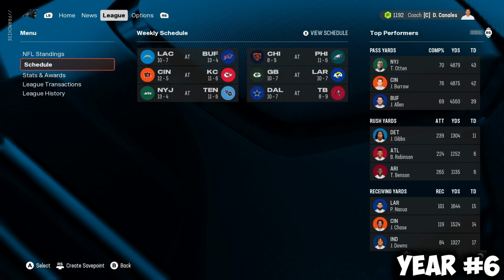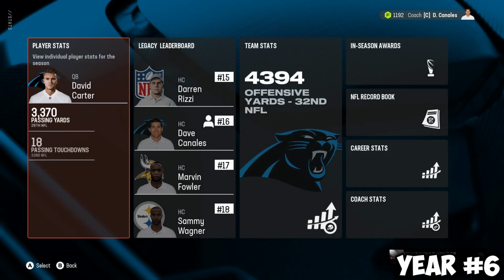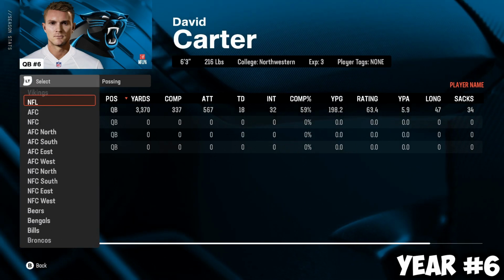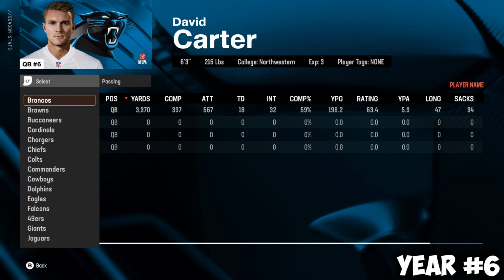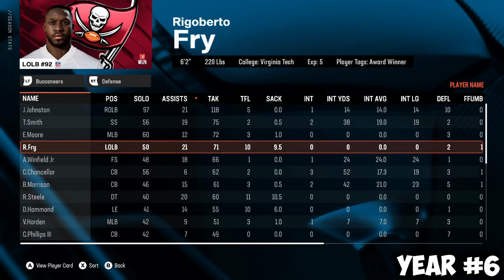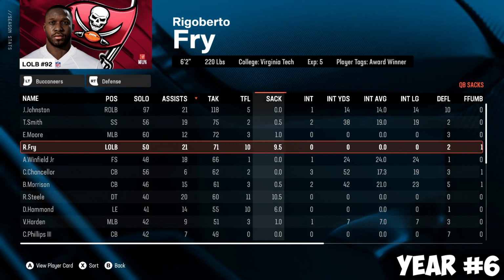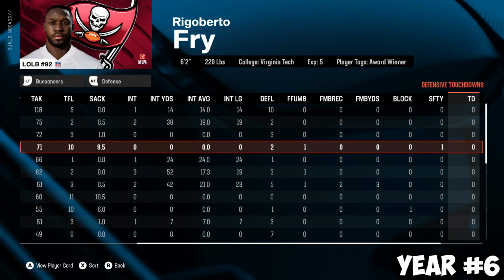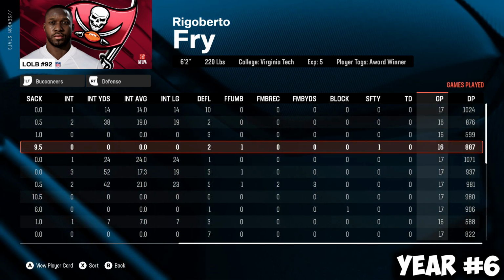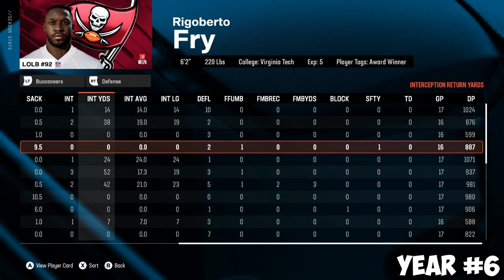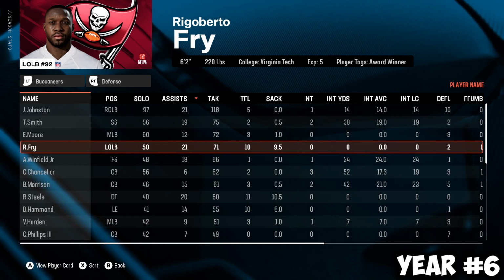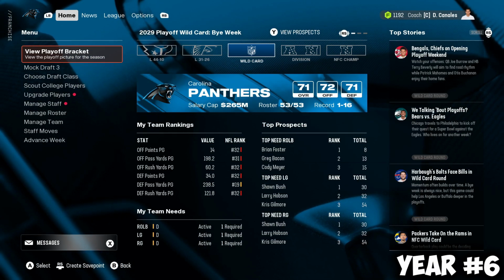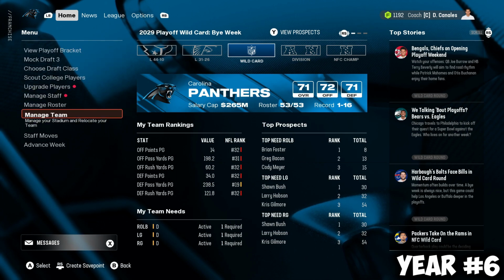Let's take a look at the stats. Can it be a big season? Was this a step up from 3.5 sacks last year by Rigoberto Fry? I mean, it was so low, I don't even remember. Missed out on double-digit sacks. 71 tackles, 10 tackles for loss, no interceptions, 2 deflections, 1 forced fumble, and 0 fumble recoveries. Played 1 less game and fewer downs than he usually does, but it wasn't terrible. He bounced back. Not a great season. We've seen greater from him. But it's a step up. We like to see the step up.